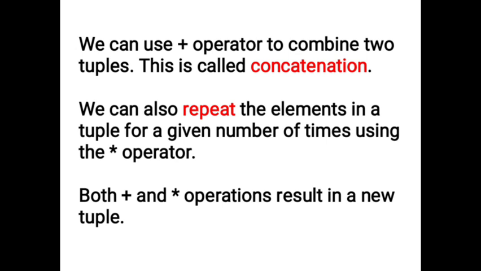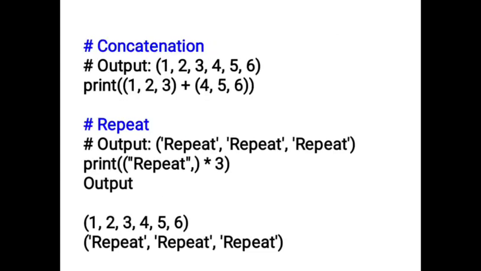And we can use the plus operator for concatenation, and the star operator to repeat elements. The plus and star operations result in new tuples. For example, concatenation: here using two tuples, 1, 2, 3 plus 4, 5, 6. Then we combine the result, we get 1, 2, 3, 4, 5, 6. Then if we want to repeat 3 times, we write the tuple star 3, and it is repeated 3 times.